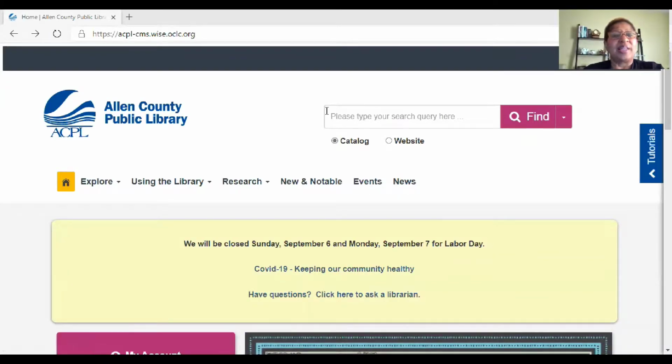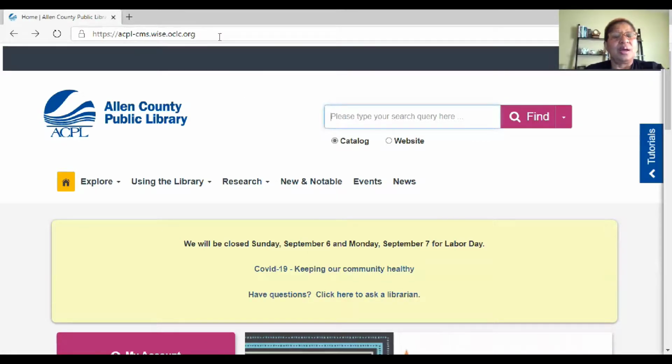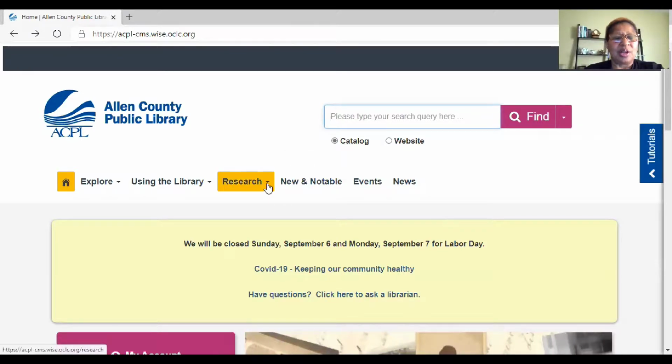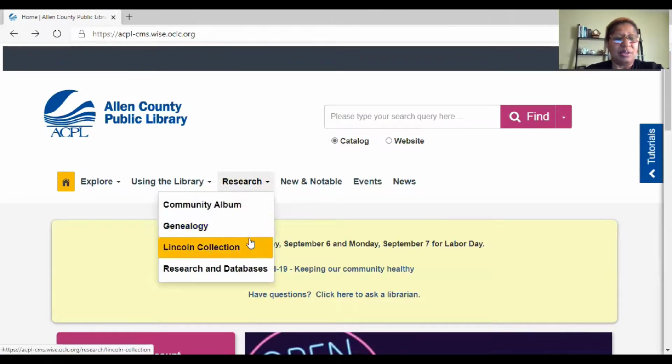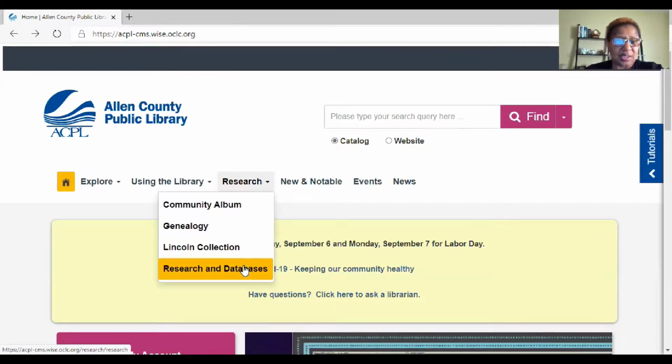So let's take a look at the World Book Encyclopedia. First, let me show you where you can locate it. We are at the Allen County Public Library website, as you can see from the URL. From the website, this is the main page, we will click on Research. Then we will go all the way down to Research and Databases.